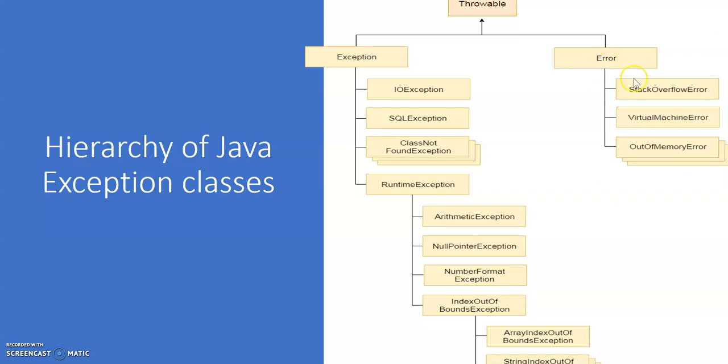Under Error, we have StackOverflowError, VirtualMachineError, and OutOfMemoryError. This is the hierarchy of your exception classes.